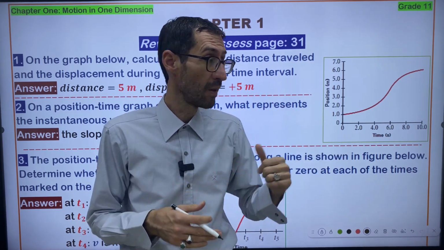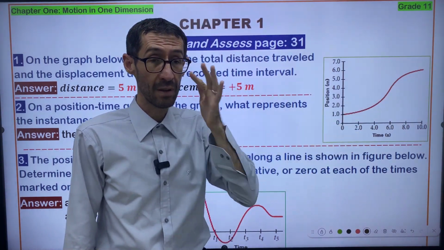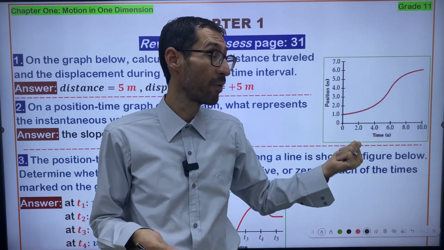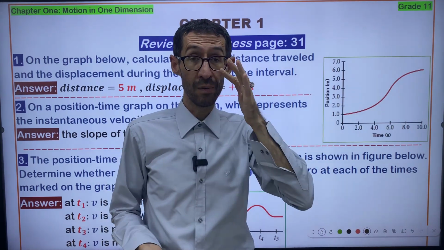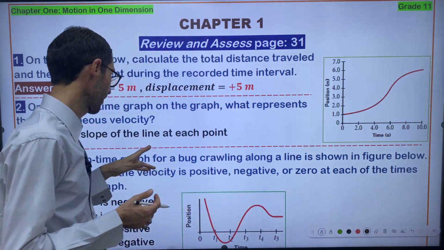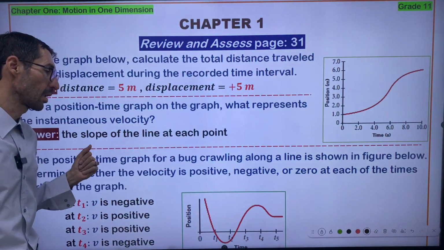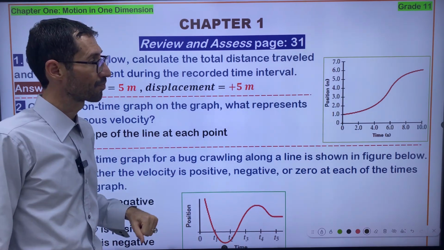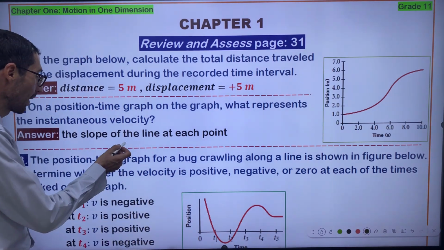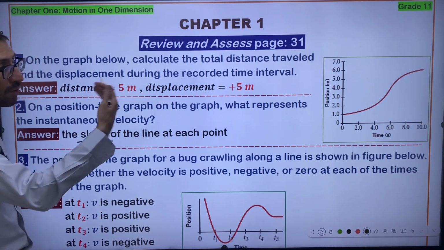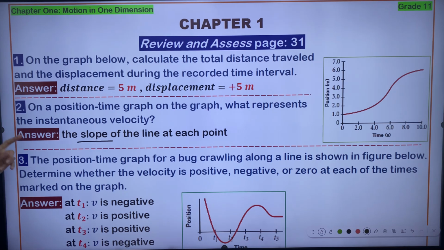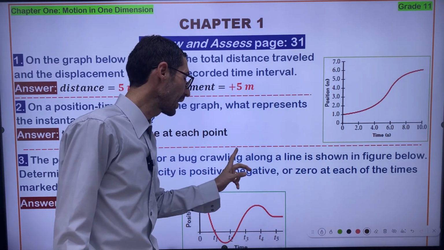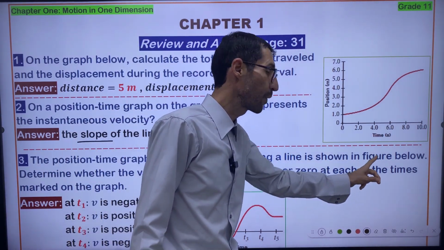So in the case of a curved path, when we have deviation, when we don't have a straight line, the slope of the curved path represents the instantaneous velocity. This is the answer: the slope of the line at each point. So instantaneous velocity means the slope of the line at each point. Right. Question number 3. The position time graph for a bug crawling along a line is shown in the figure below.